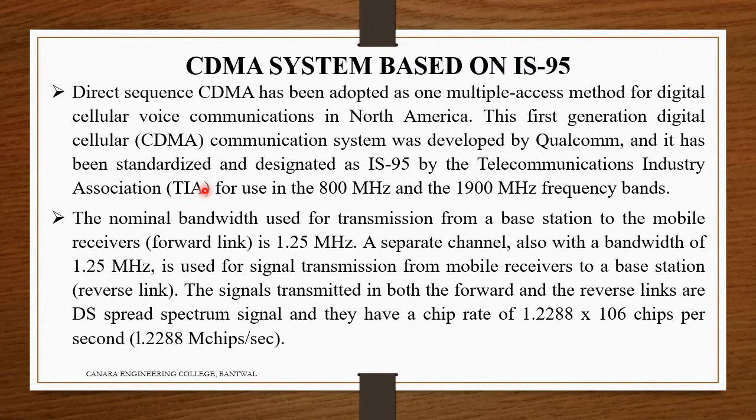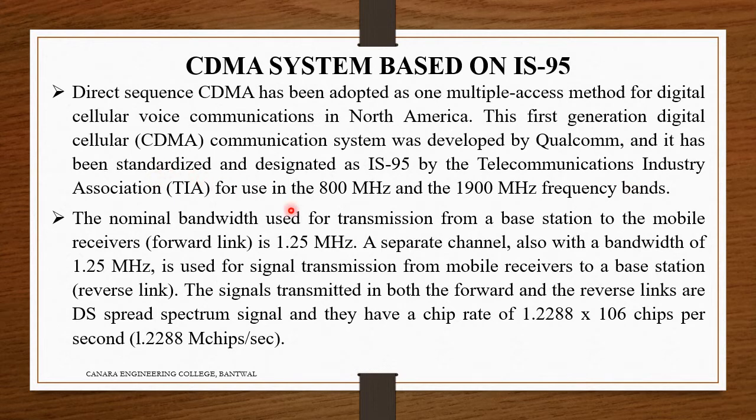In India we have TRAI, the Telecom Regulatory Authority of India. Like that, they have the Telecommunication Industry Association in America, and they use the 800 megahertz and 1900 megahertz frequency bands, the spectrum designated for this kind of CDMA based on IS-95.